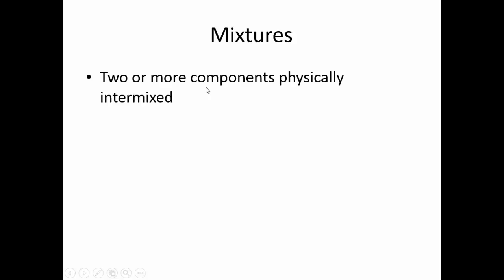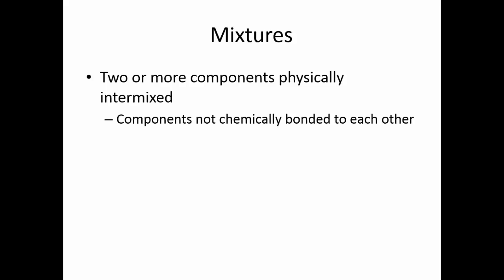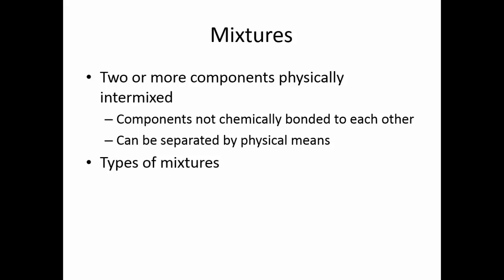Mixtures are composed of 2 or more components that have been physically intermixed. The components do not chemically bond to each other so that they can be separated by physical means. You can dissolve sugar in water. That's a mixture. If you had the right equipment, you could evaporate the water off and recapture it as water, and the sugar crystals would be left behind. There are 3 types of mixtures: solutions, colloids, and suspensions.